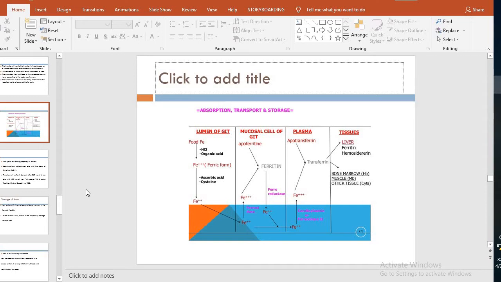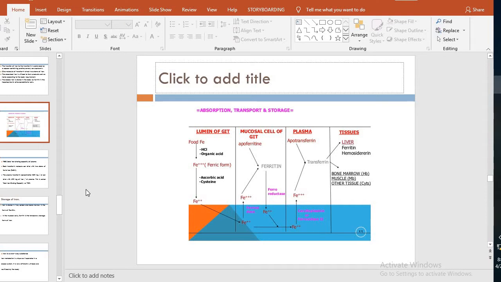Assalamu alaikum. We are doing the very important micro mineral, iron. It's very important from the exam point of view as well as for the clinical conditions of the patients, because iron deficiency anemia is the commonest even in the developed countries. It's very common. Today we will revise the absorption, transport and storage.